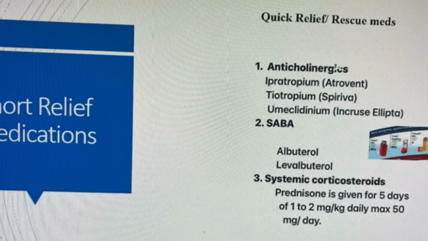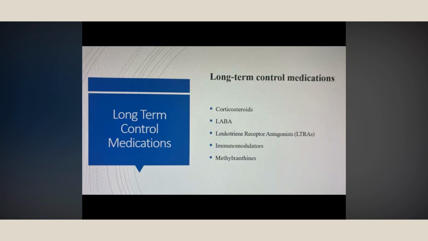So most of the time, systemic corticosteroids produce an immediate, speedy recovery and prevent further deterioration of the condition.